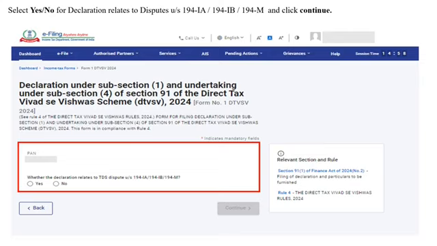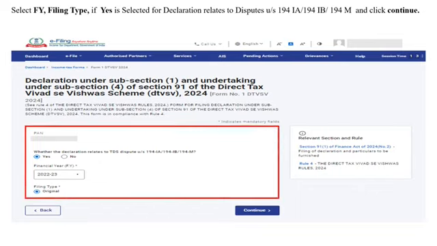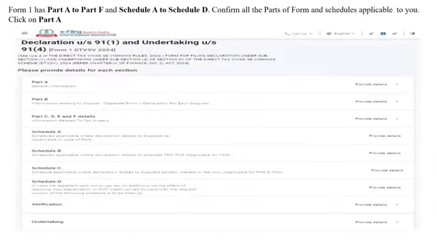Alternatively, if No is selected, choose Assessment Year, Filing Type and then click on Continue. Now you are required to select the financial year, filing type and then click on Continue. You can check the list of documents which will help you to file the form faster and then click on Let's Get Started.